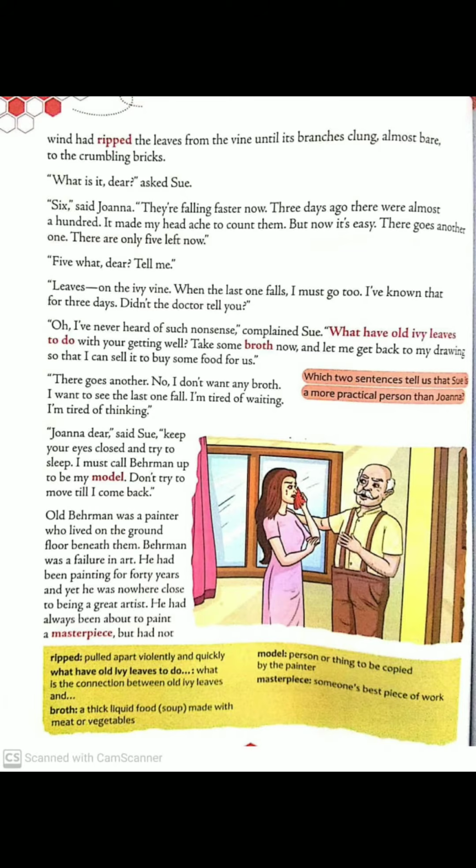There goes another one. Now she said to her friend, now see, there goes another one, and there are just 5 left now. 5 what, dear? Tell me. Leaves on the ivy vine. Now she was asking, what are you talking about? 5 what, dear? Tell me. Now she said that leaves on the ivy vine, on that tree. Look at that. I'm talking about the leaves.